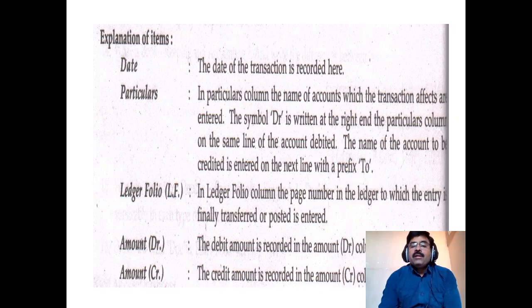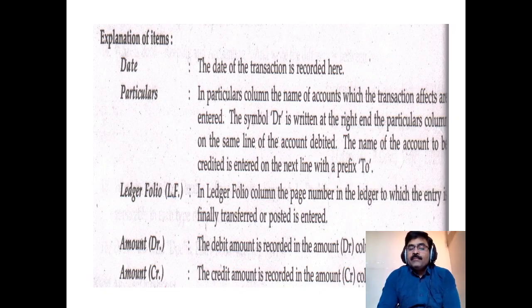The symbol Dr, debtor, is written at the right end of the particulars column on the same line of the account debited. Then the name of the account to be credited is entered on the next line with a prefix 'To'.